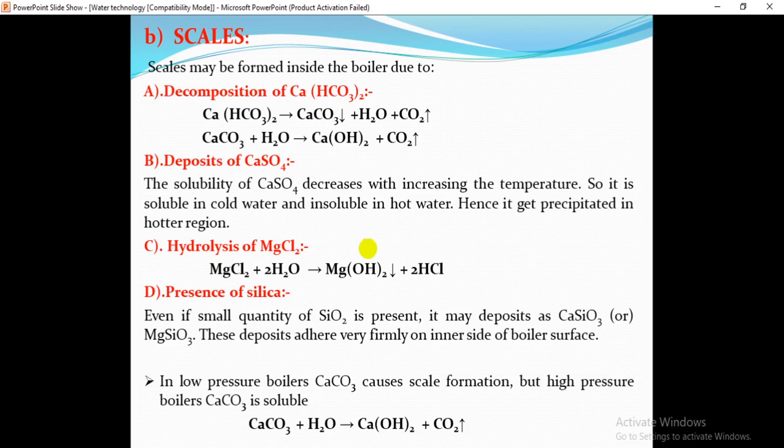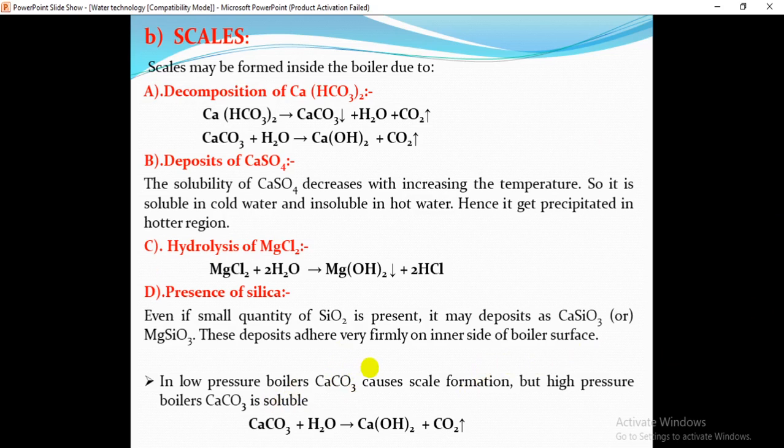Due to the hydrolysis of magnesium chloride, we will get scales in the boilers. Magnesium chloride can react with water and form magnesium hydroxide, which is a compound that is a reason for the scale. And also the presence of silica. If silica is present in the boiler feed water, even a small quantity of silicon dioxide may deposit as calcium silicate or magnesium silicate.